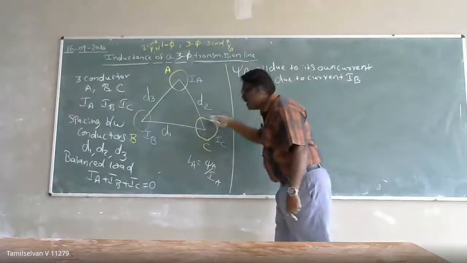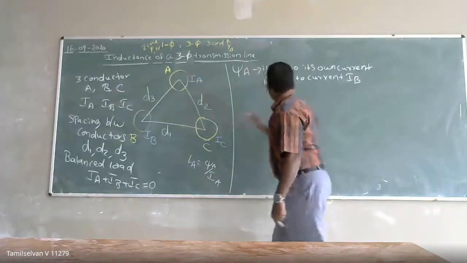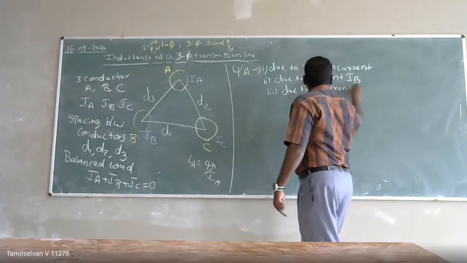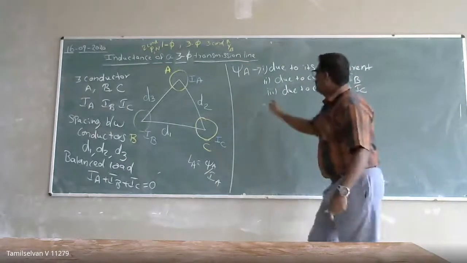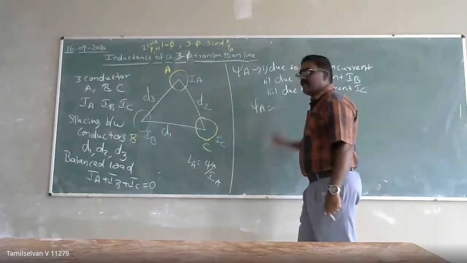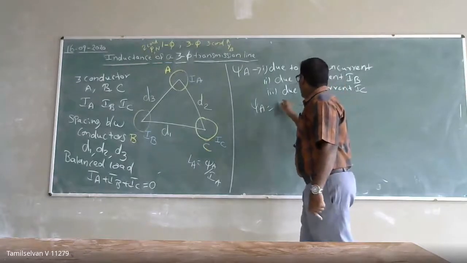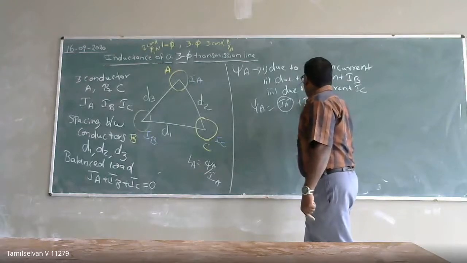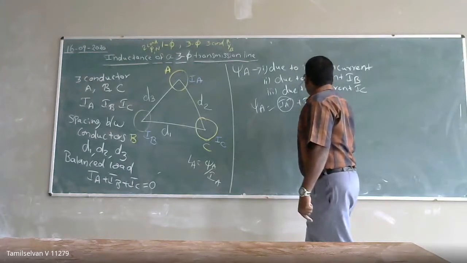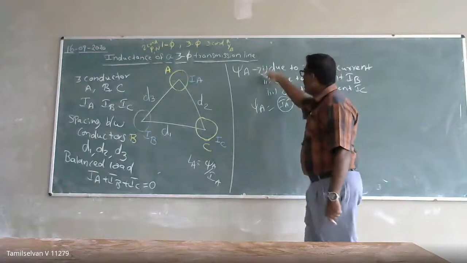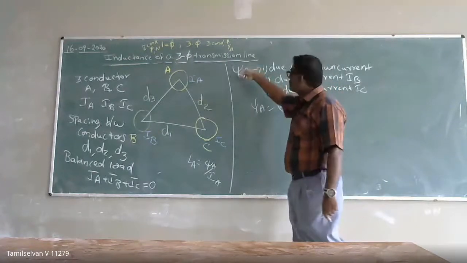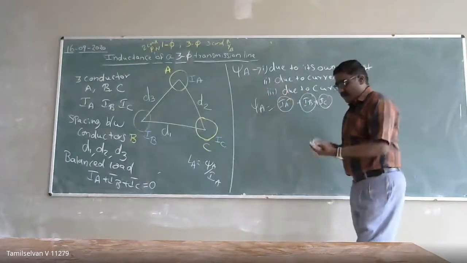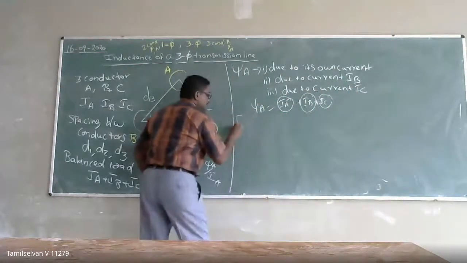Next, when current flows in this conductor, there will be a flux linkage on conductor A. It means the flux linkage in conductor A is equal to the flux linkage due to current IA, plus the flux linkage due to current IB, plus the flux linkage due to current IC. If I add these three, we get the flux linkage in conductor A. So what can I write? What is the flux linkage?